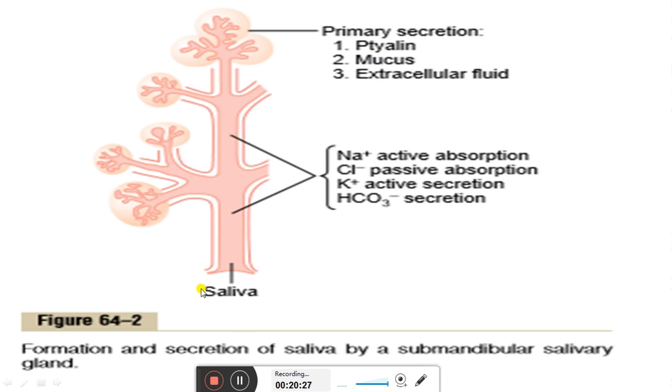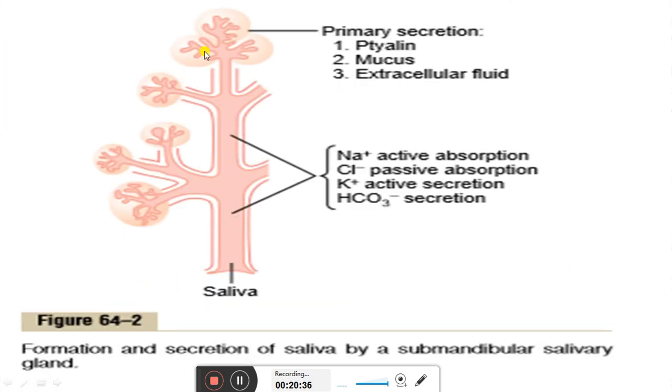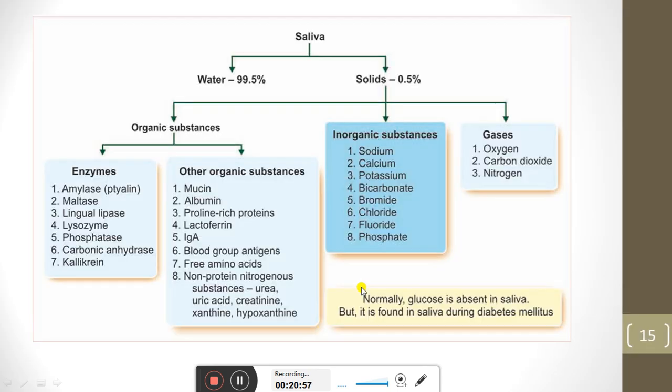Submandibular gland has both serous and mucus types of secretions. We can say there are acini. These cells have both mucus and serous secretion. These secretions will come into the duct. So this is also a type of exocrine gland secretion. We can say the salivary glands are exocrine glands.